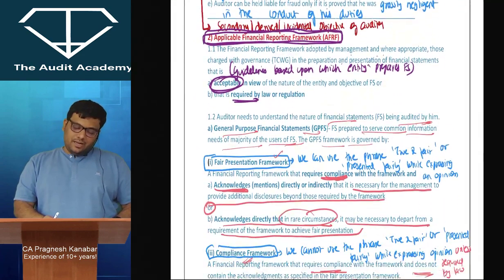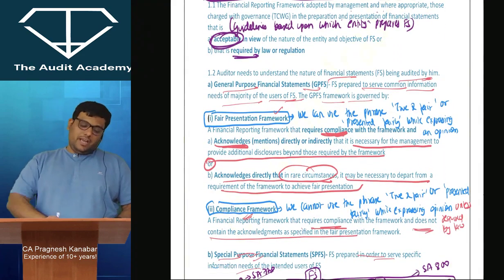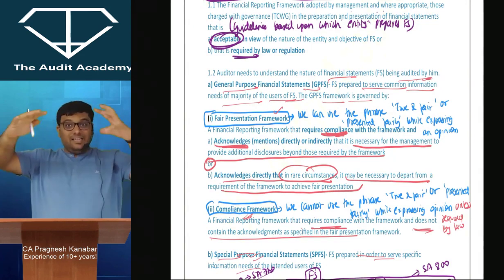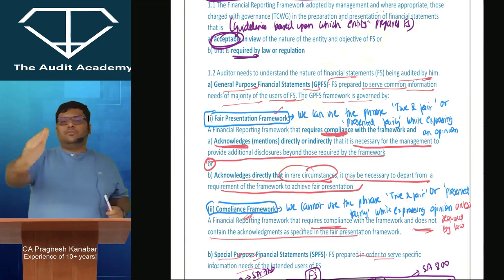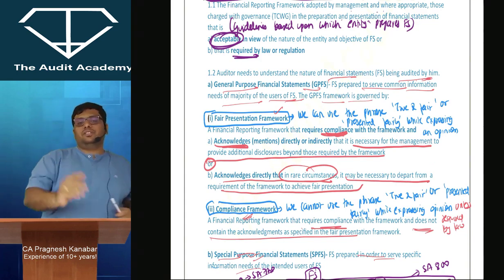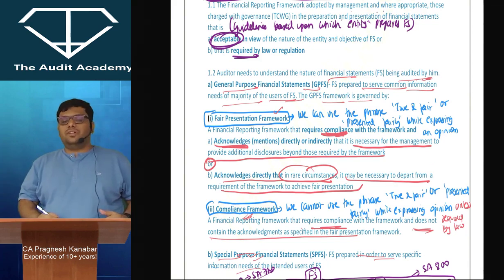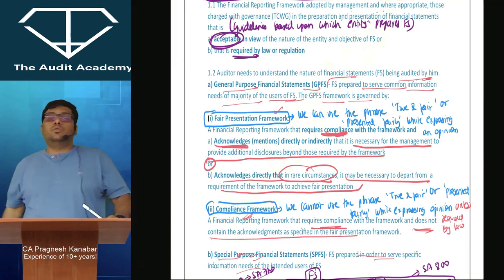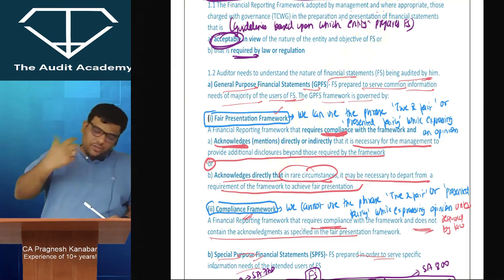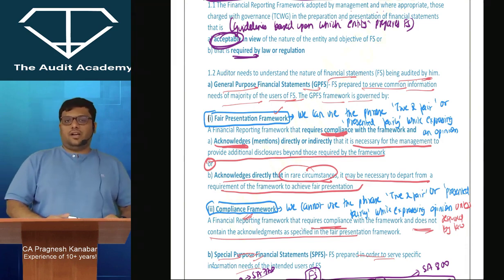So that is your concept of applicable financial reporting framework, and it should be on the tip of your tongue, at least conceptually. So now, whenever you are conducting an audit of financial statements prepared under a fair presentation framework, the normal company final accounts, you freely use the phrase true and fair view. But when you are into a compliance framework, you cannot use the phrase true and fair view unless it is required by law. This is going to help me a lot when I teach you the audit report.